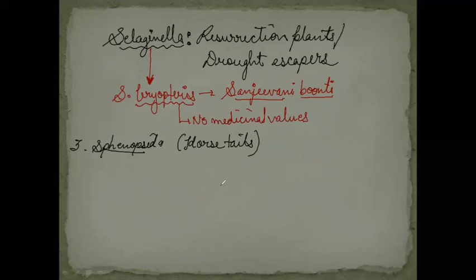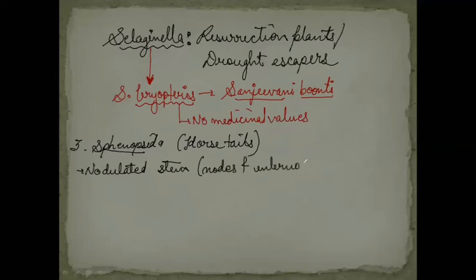I'll show you one example, and that is Equisetum. Remember the example; I'll show you the picture later in this video itself. So Sphenopsida, commonly known as horse tails, have one characteristic point, that is they have a nodulated stem. It means that they will have nodes and internodes present on it. So this is one characteristic and important point for the Sphenopsida.